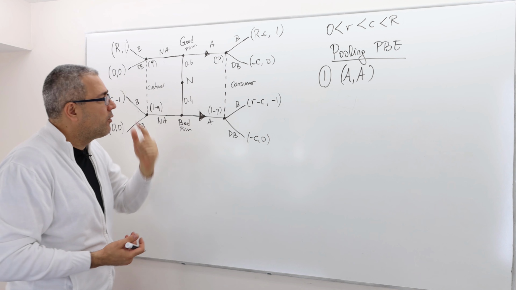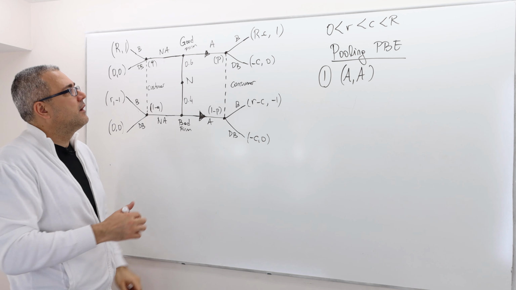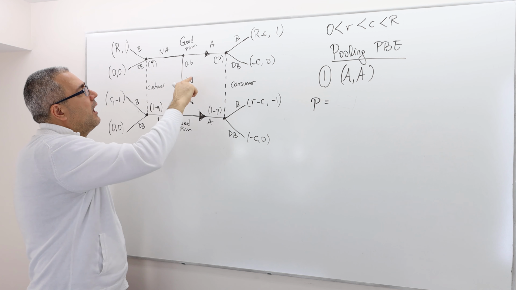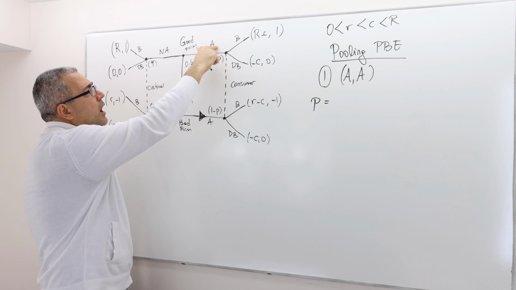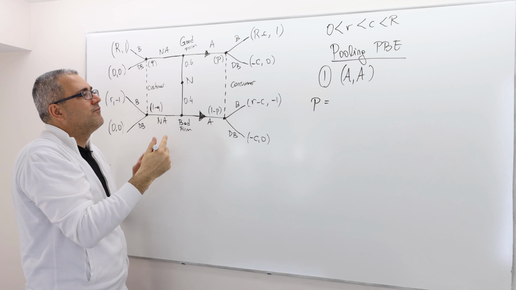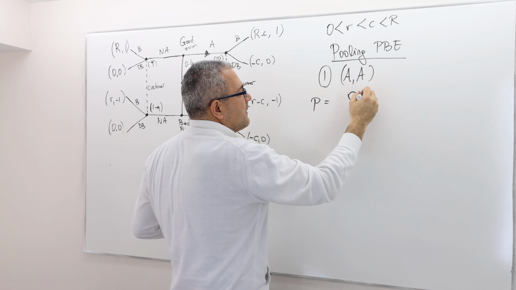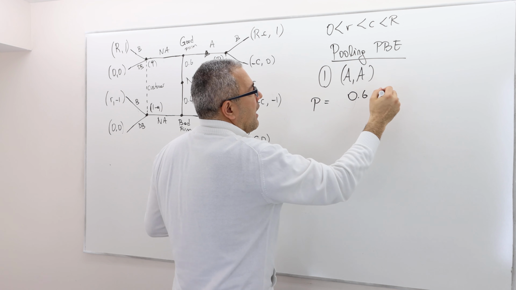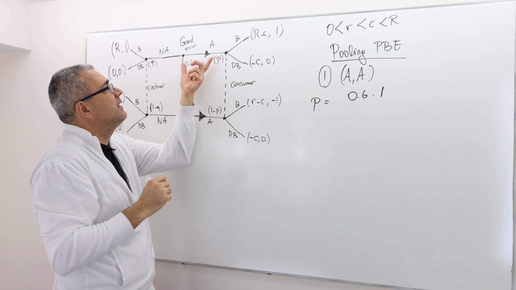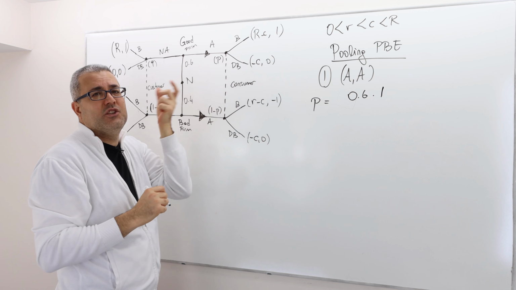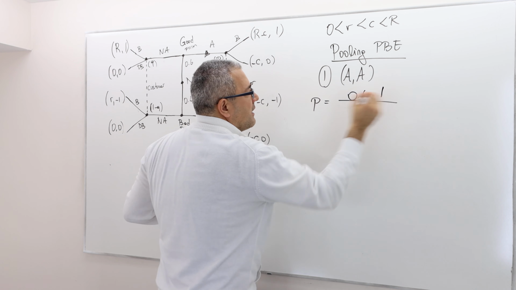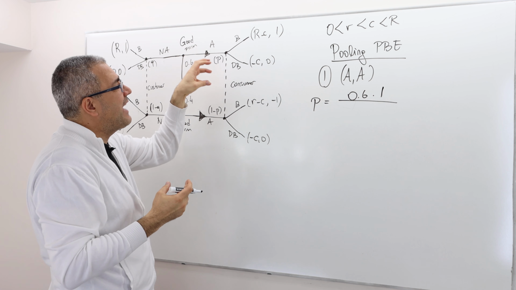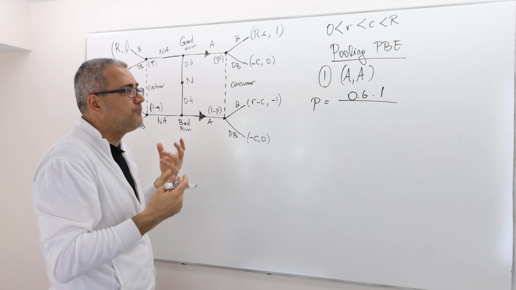Well, here we're going to do the Bayesian updating. So P is going to be 0.6, the probability that the firm is a good firm, times 1, the probability that the good firm will play this strategy, advertise, divided by the probability that I am actually going to end up in this info set.